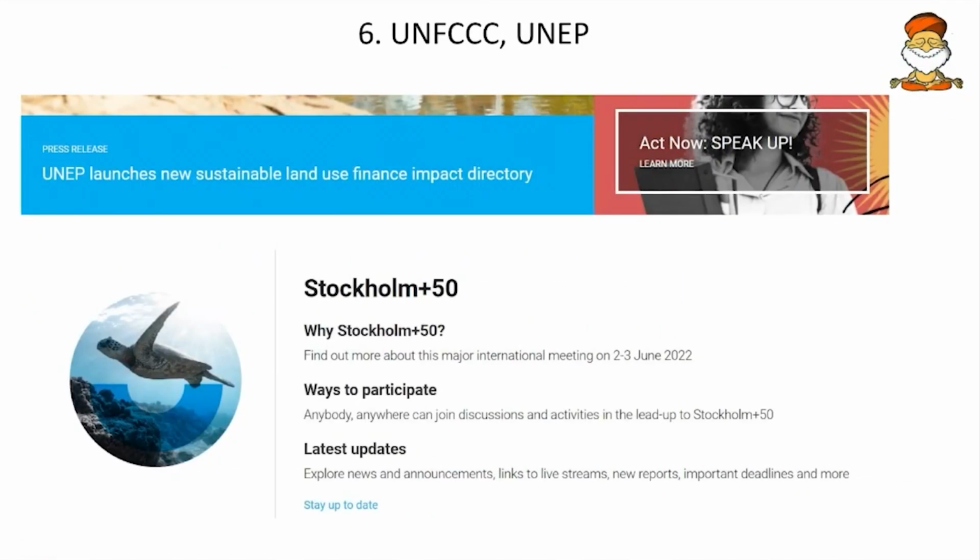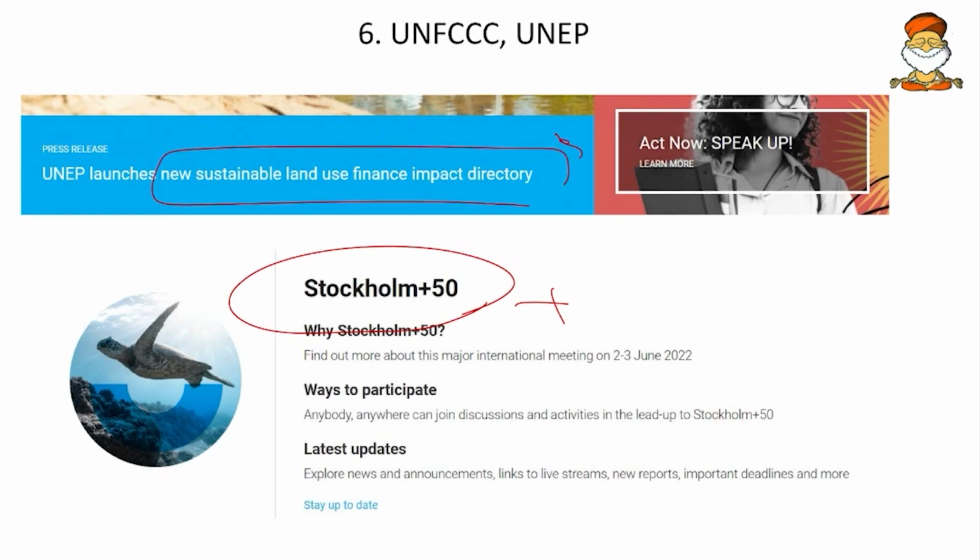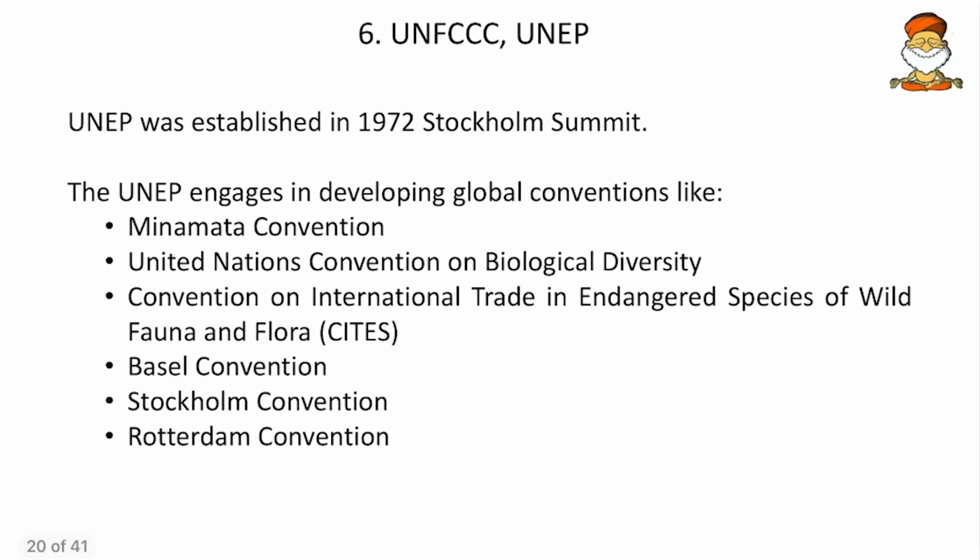Then come to next, UNEP. On the UNEP website, UNEP is already ready with the Stockholm Plus 50 program, and UNEP also launched a new Sustainable Land Use Finance Impact Directory. Mark this as important, put it in your notes, and update it regularly. And then a brief account of UNEP: it was established in the 1972 Stockholm Summit, which is 20 years before the UNFCCC. It was one of the first summits for the environment.